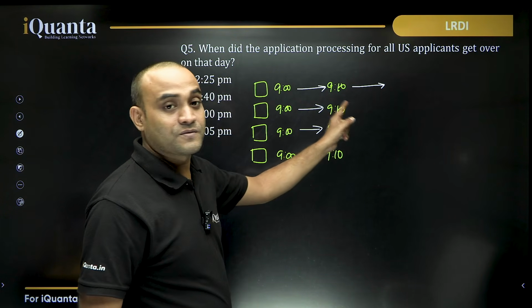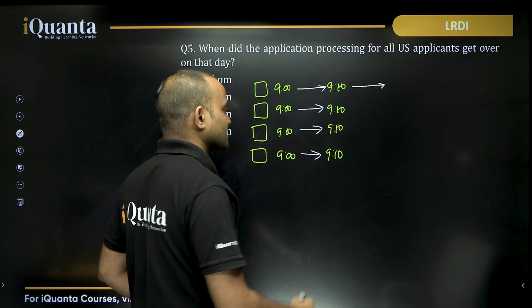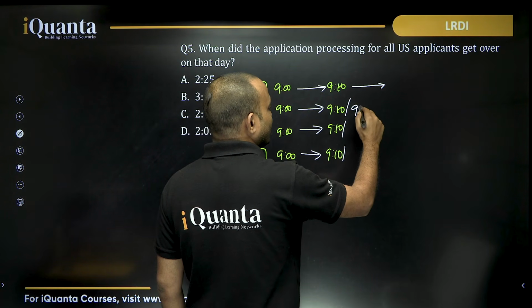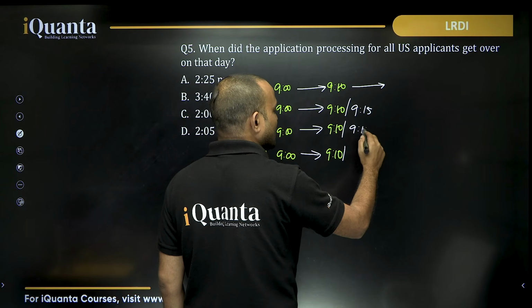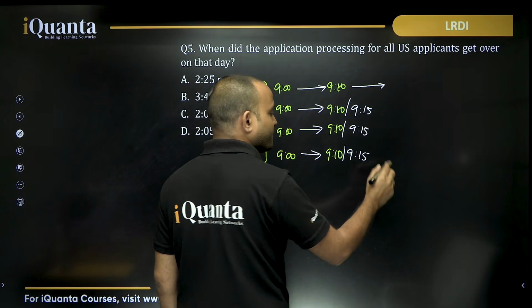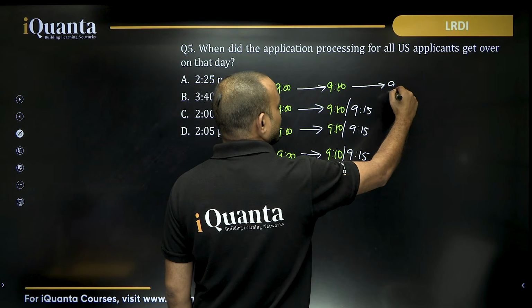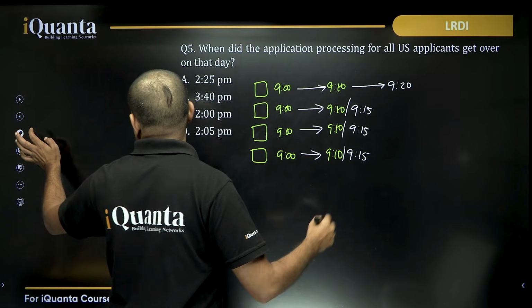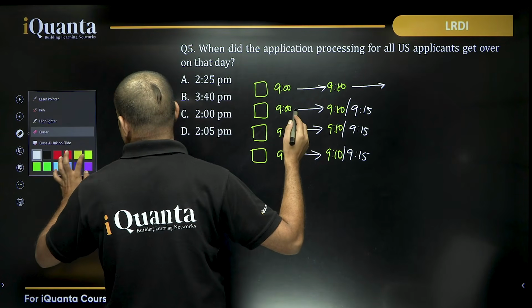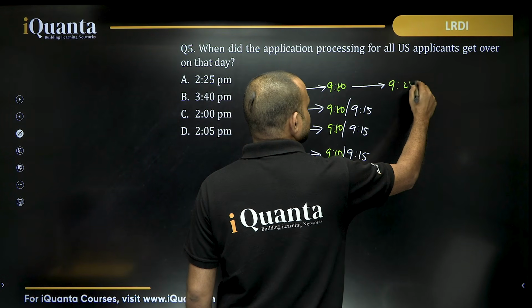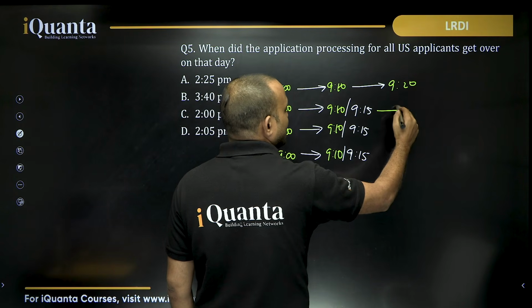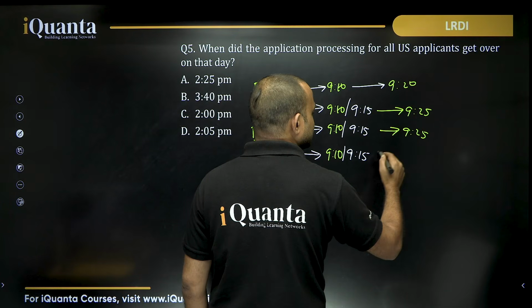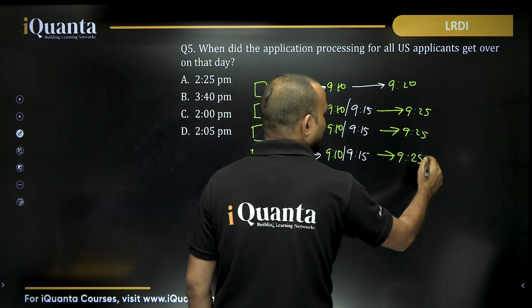But the rest 3 will have a rest of 5 minutes and they will start again at 9:15, and they will process these applications by 9:25.